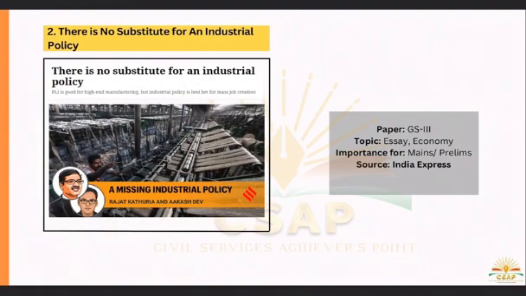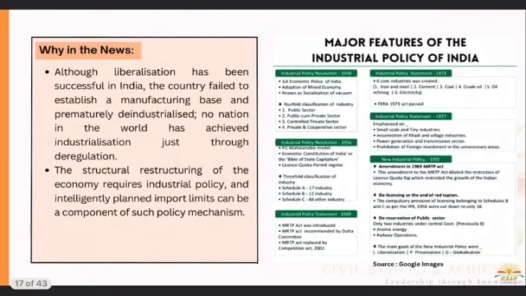Next, there is no substitute for an industrial policy. Okay, a missing industrial policy, and it's basically an editorial written by Rajat Katuria and Akash Dey. So you can see that although liberalization has been successful in India, the country failed to establish a manufacturing base and prematurely deindustrialized. No nation in the world has achieved industrialization just through deregulation.